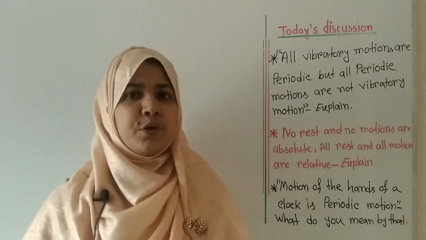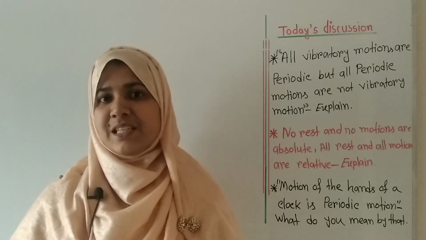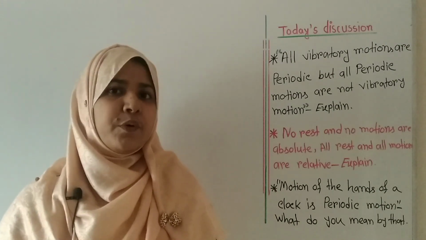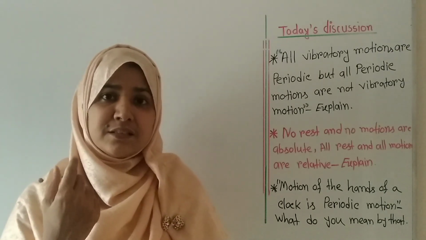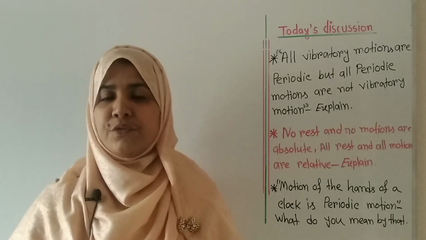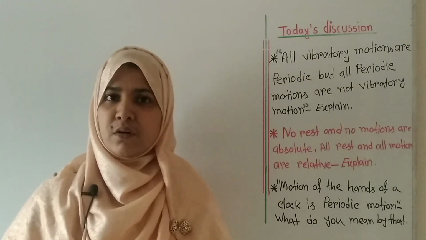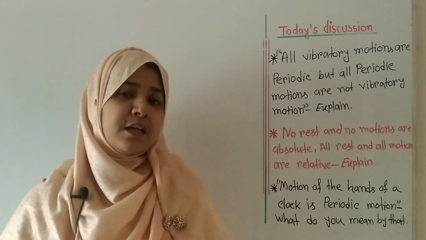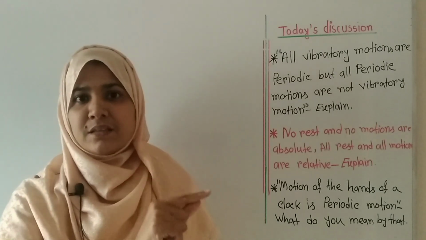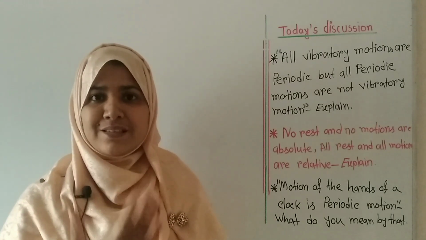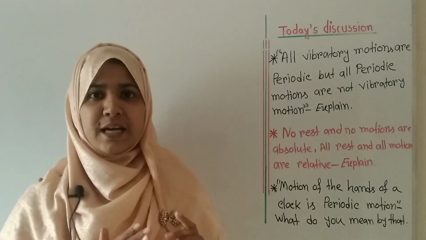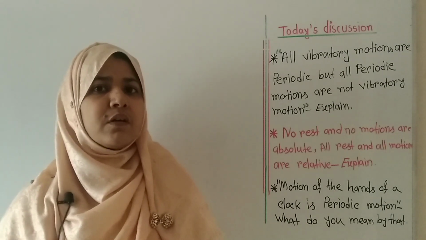From the definition of periodic motion, you know that if an object moves in such a way that it travels a definite path in a definite direction in the same interval of time, then that type of motion is called periodic motion. Now, if you consider the motion of the hands of a clock, you can easily understand that the hands of the clock cross the same path in the same interval of time. So we can say that the motion of the hands of the clock is a periodic motion, as the time interval and the direction of the hands of the clock are the same.